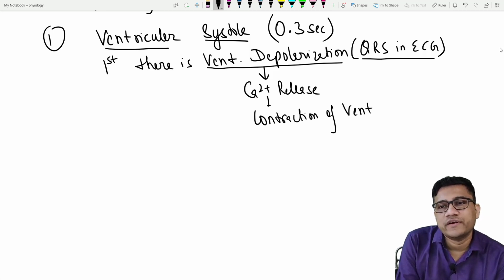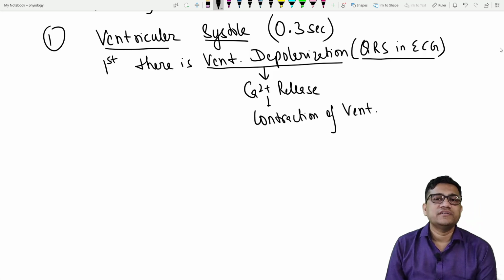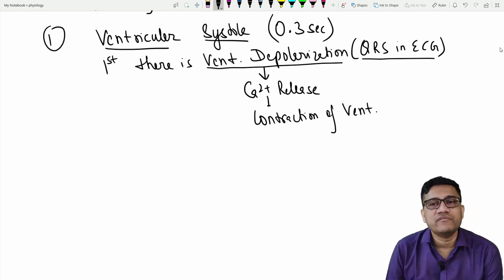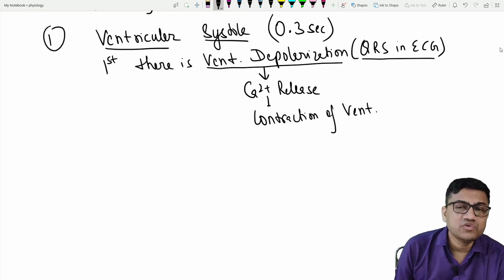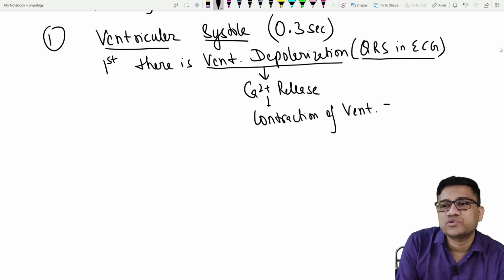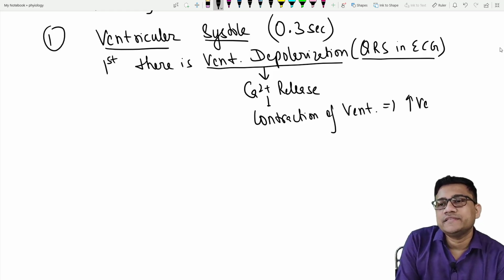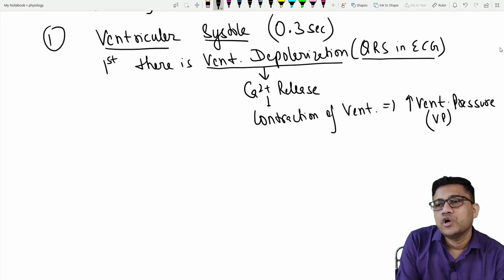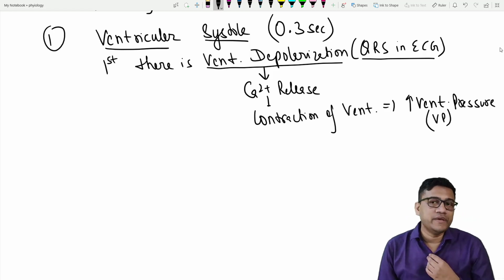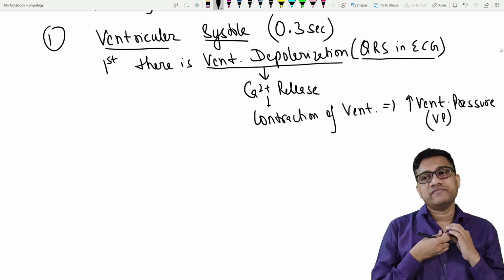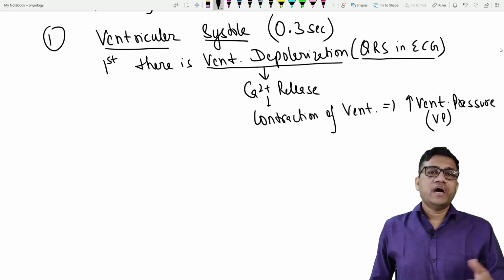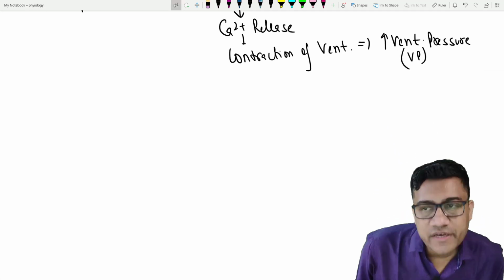Contraction of ventricles. Easy. So ventricles will contract. What happens? The pressure will rise. So this causes increased ventricular pressure. I'll use the word VP from now on. So ventricular contraction, VP will increase. Now what are the changes which we will see?